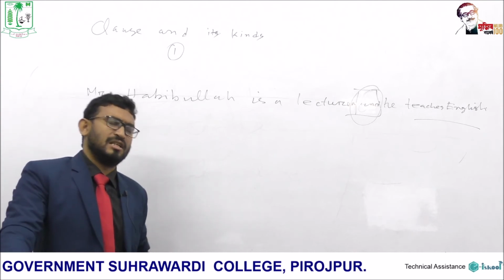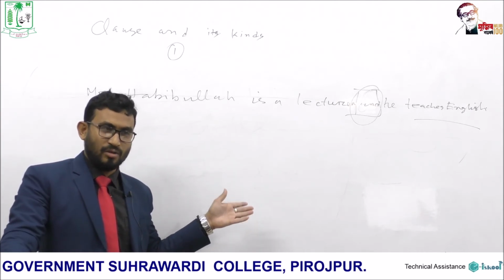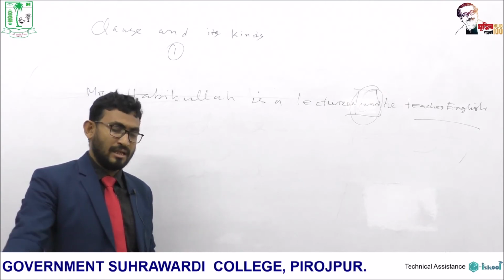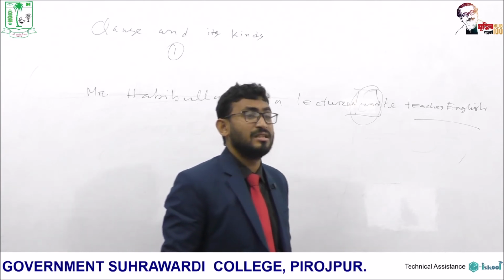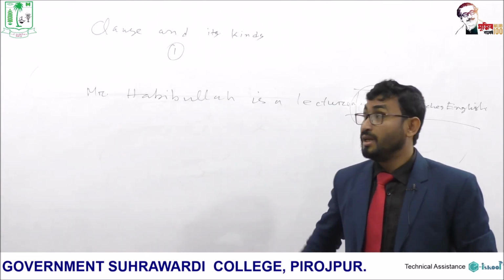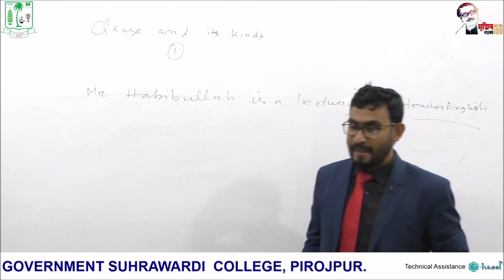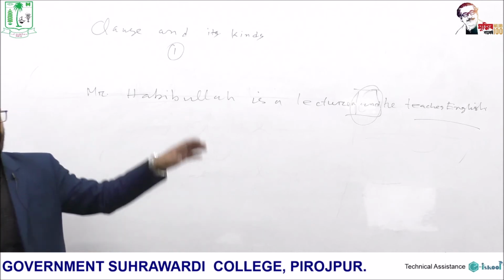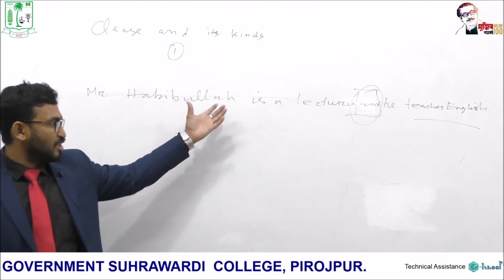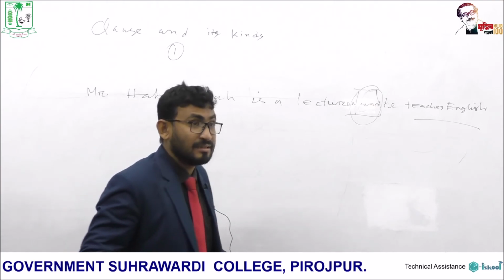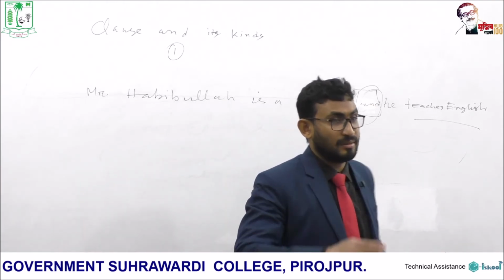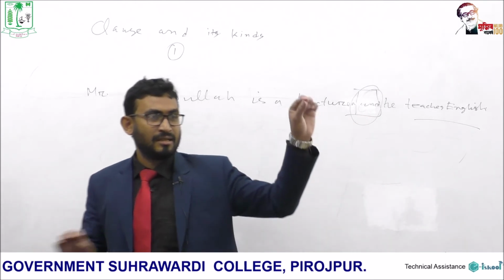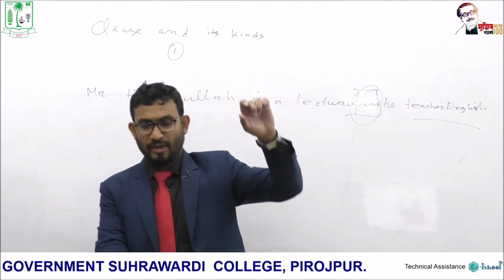So we have got ideas about what a clause is and what the different kinds of clauses are. Now we'll see how sentences are formed or composed using different kinds of clauses. I mentioned in my previous lecture that, based on the structure, based on the use of different kinds of clauses, there can be mainly three kinds of sentences. In normal English, three kinds of sentences are used. They are simple, complex, and compound.